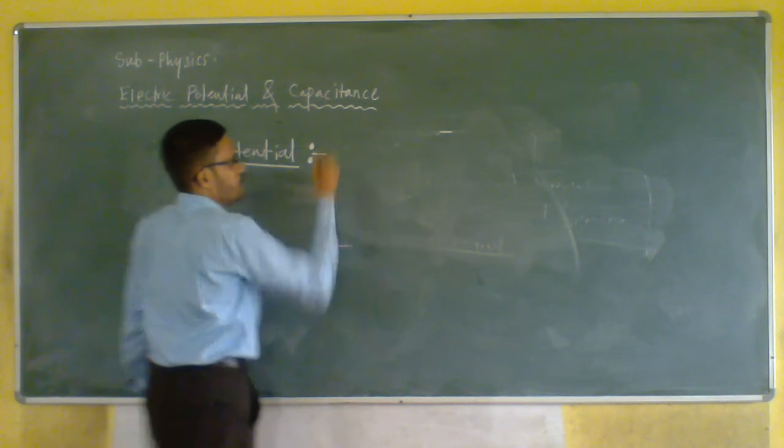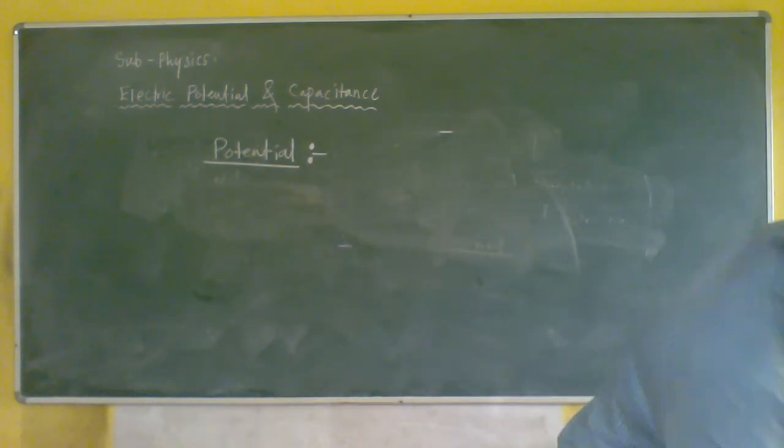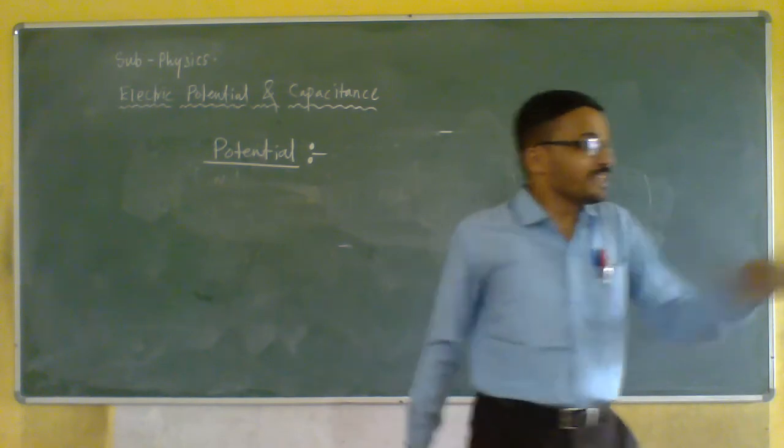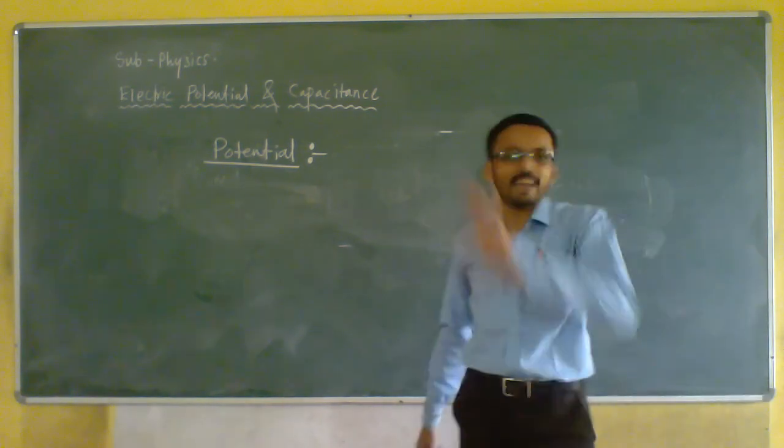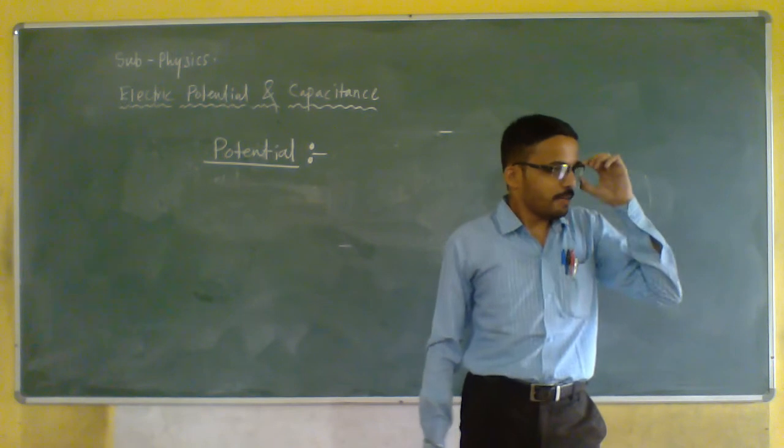For that, we have to gather together the information for our Earth. First, we will see gravitational potential energy and potential. Are you getting my point?